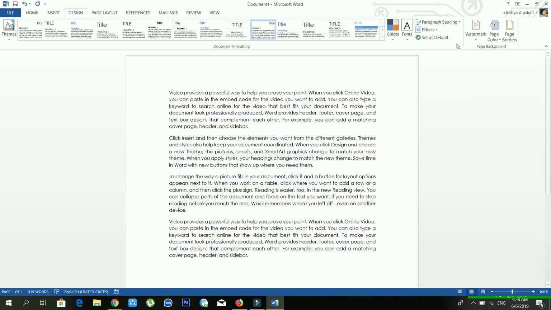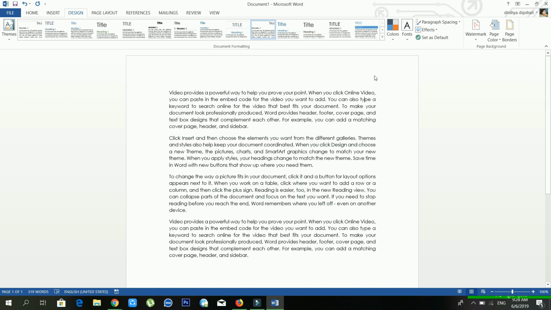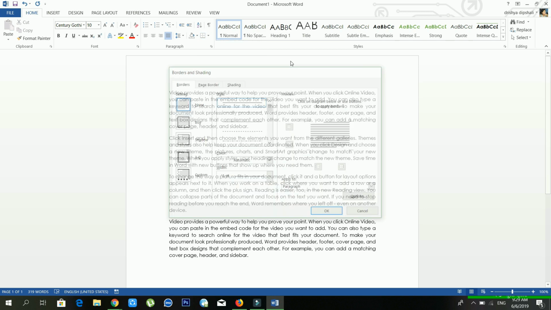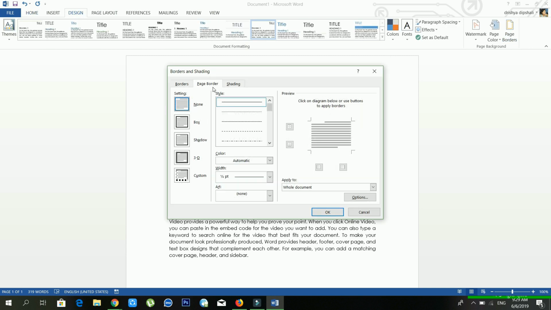Okay, and from here you can use the page border also. Before, we also discussed the page border in the Home menu. From the Home menu also, from Borders and Shading, you can use the page border, right? But from here, from Design, if you click on the page border, it will directly go to the page border.